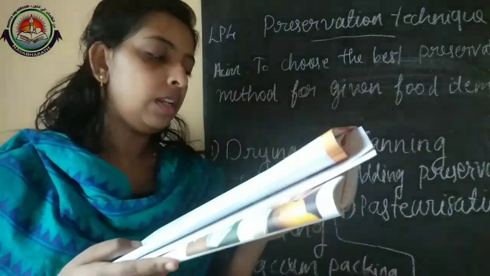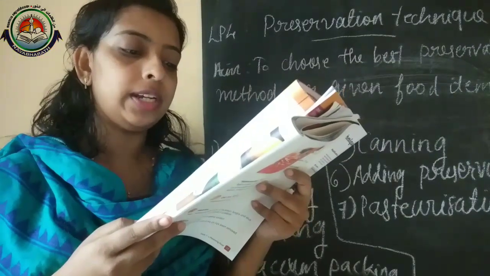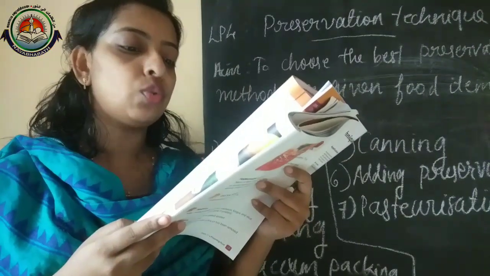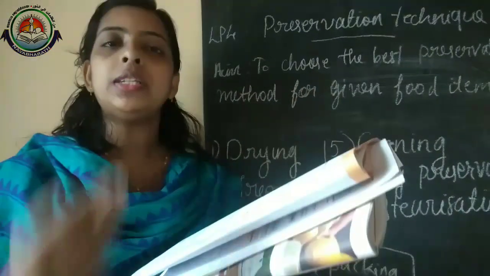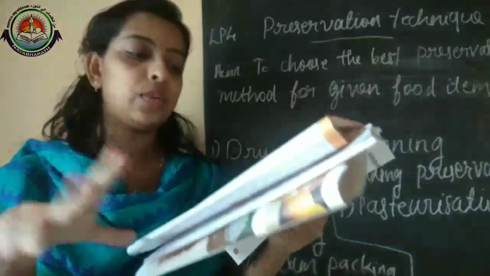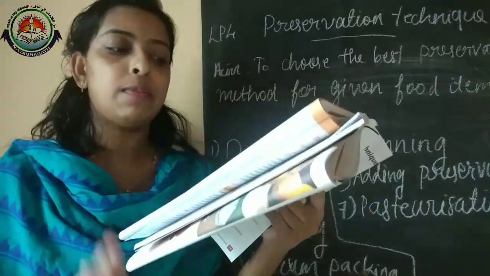Then third question: raw mangoes can be preserved by salting and pickling. How do these two methods of preservation work? Salting means we spread the salt, which avoids moisture.